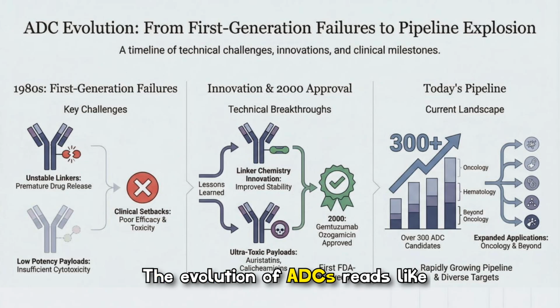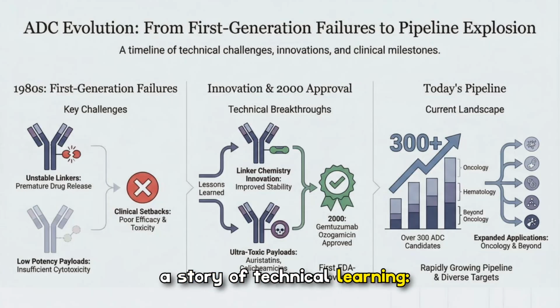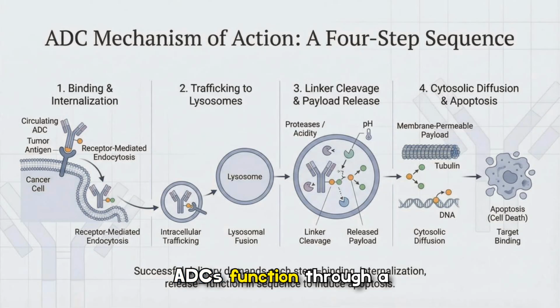The evolution of ADCs reads like a story of technical learning. Early attempts in the 1980s struggled with unstable linkers and weak payloads, leading to poor efficacy and safety. Lessons learned on linker chemistry and ultra-potent payloads led to the first approvals around 2000. And today, the field has exploded to over 300 candidates across oncology and beyond, driven by improved stability and broader indications.